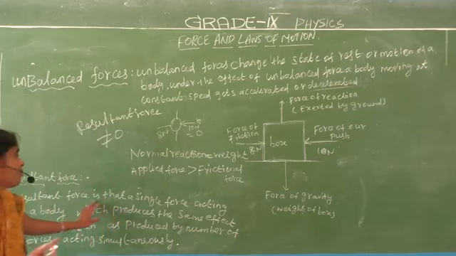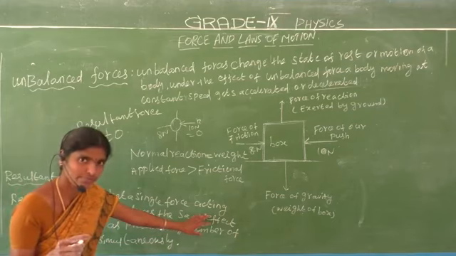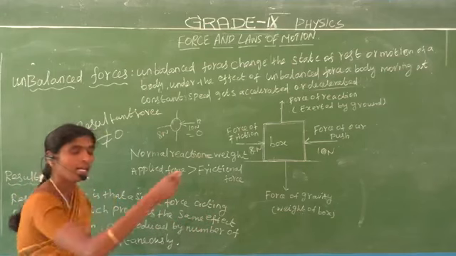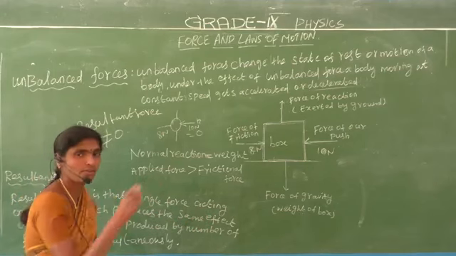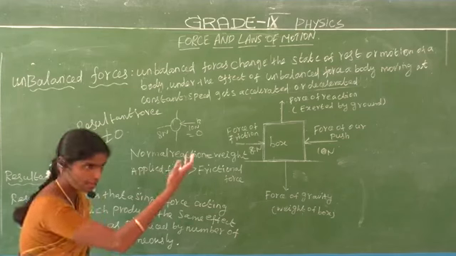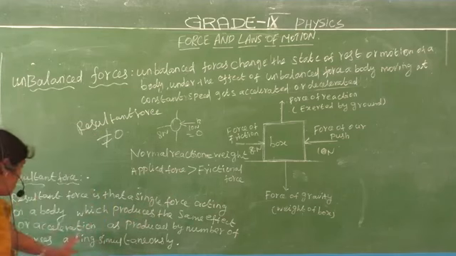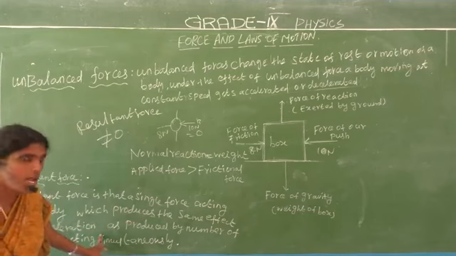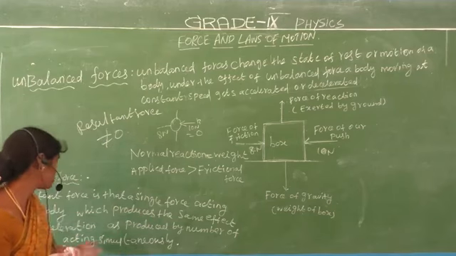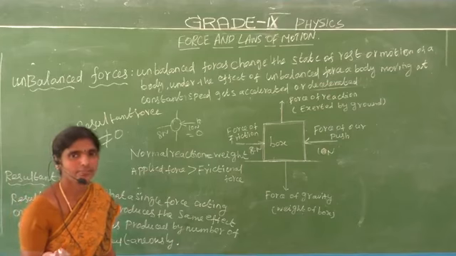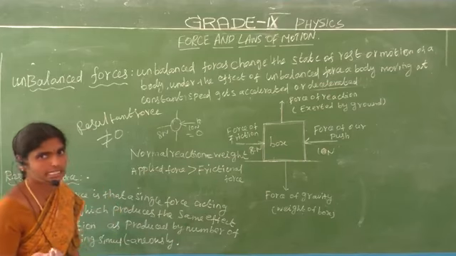It is a single force acting on a body which produces the same effect or acceleration as produced by a number of forces acting simultaneously. This is the resultant force.